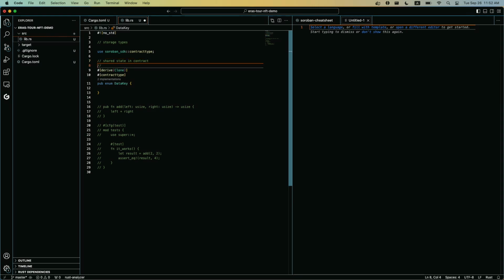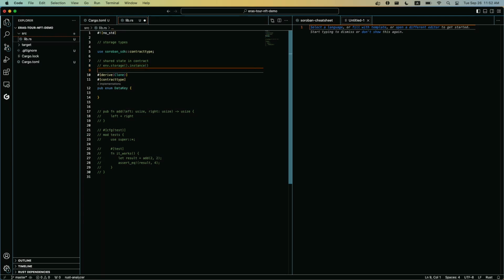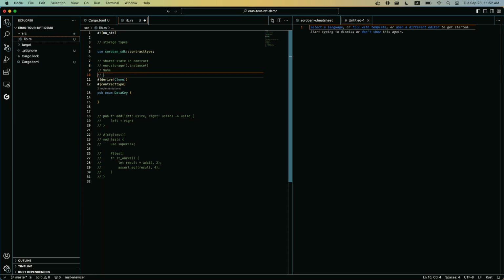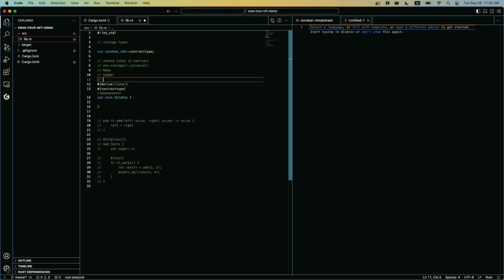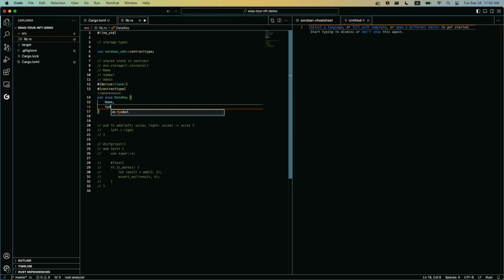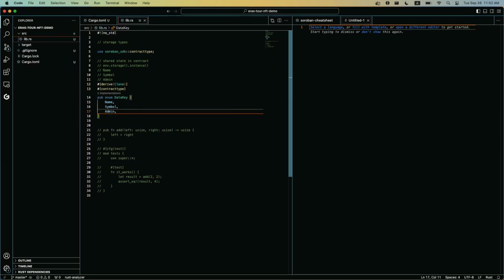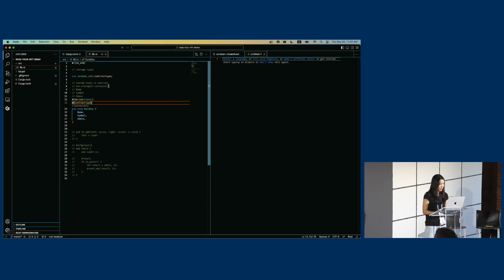And usually when we say shared state, we use instance. In this, we are going to save the name of our contract, the symbol of our contract, and the admin of our contract. So we'll do name, symbol, and admin. And next, we are going to save our user data, so we'll be using persistent storage, specific to the user.